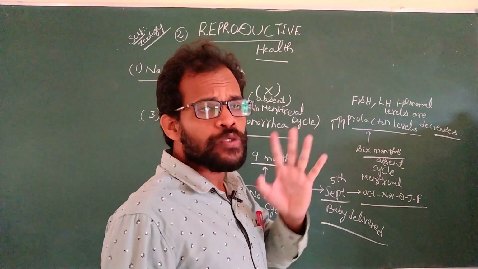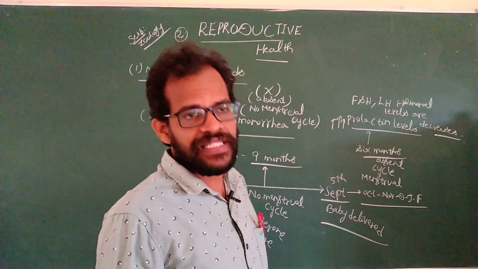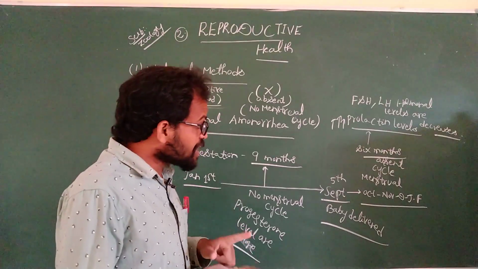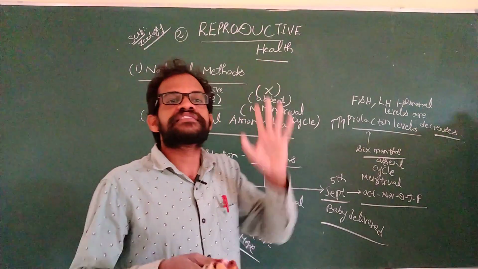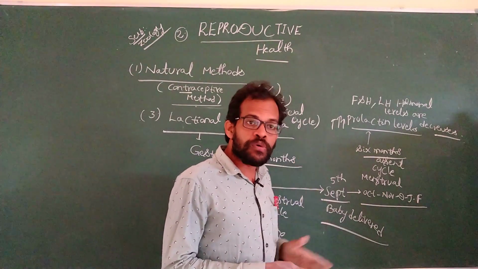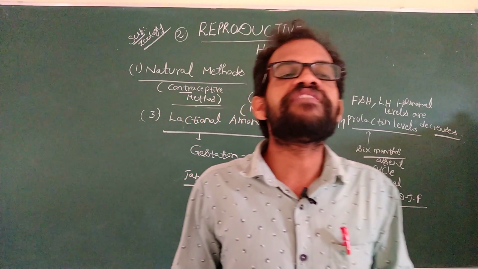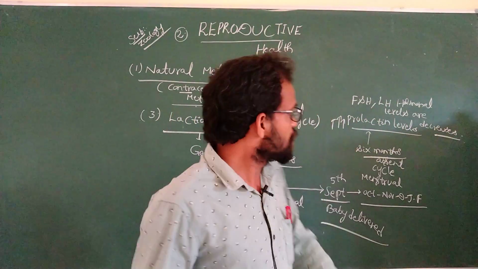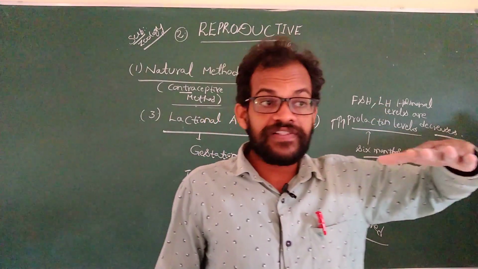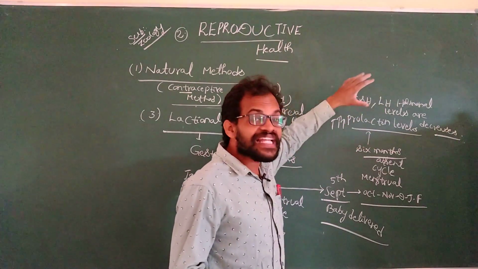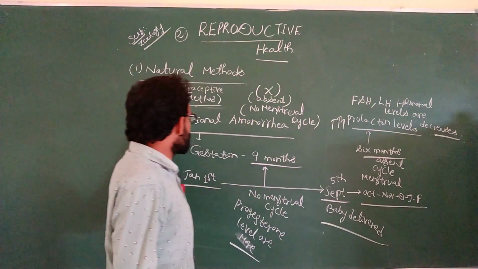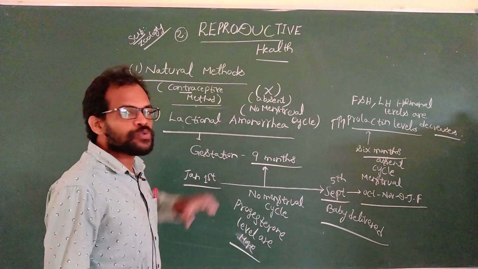Lactational amenorrhea is indicated as a natural method. Amenorrhea means the menstrual cycle is absent. The menstrual cycle is absent for up to 15 or 16 months. If they participate in sexual intercourse after the delivery of the baby, there is no pregnancy. The reason is that prolactin levels increase and FSH and LH levels decrease. This alone is responsible for preventing the pregnancy.